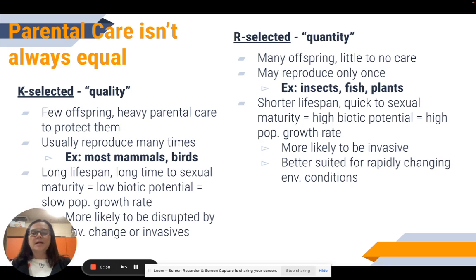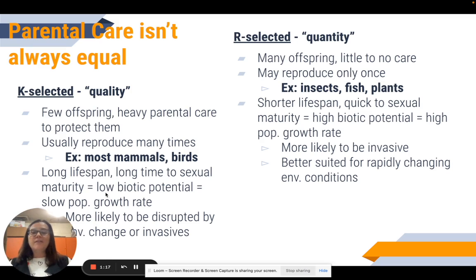K selected species tend to have very few offspring and they care for them for a very long time. So humans are K selected, right? We have a couple kids and we take care of them for many, many years. Typically, these living things will reproduce multiple times within their life, so there's not just one season that they're reproducing. And usually, K selected species have a pretty long lifespan, and it often takes a long time to hit sexual maturity. So you have many, many years where they're just growing up.